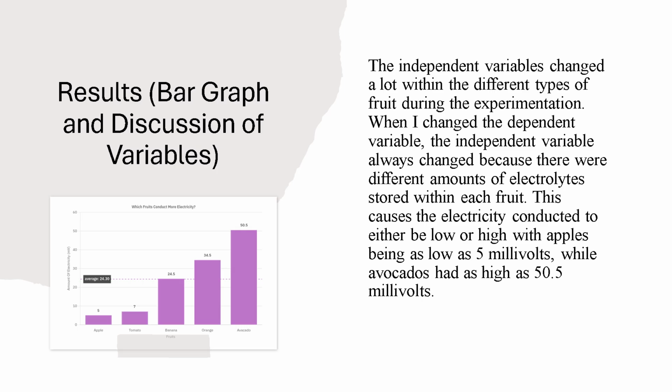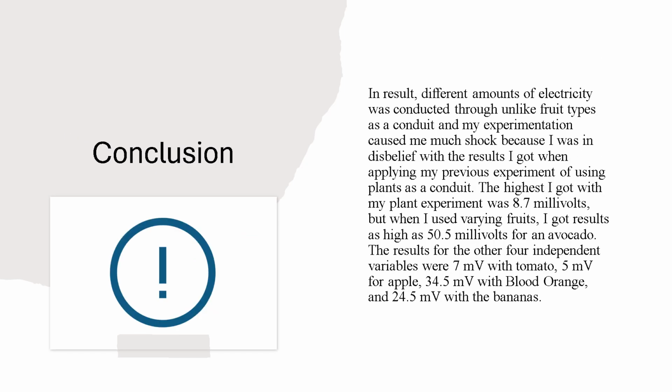The independent variables changed a lot within the different types of fruits during experimentation. When I changed the dependent variable, the independent variable always changed because there was always a different amount of electrolytes stored within each fruit. This causes the electricity conducted to either be low or high, with apples being as low as 5 millivolts, while avocados had as high as 50.5 millivolts.